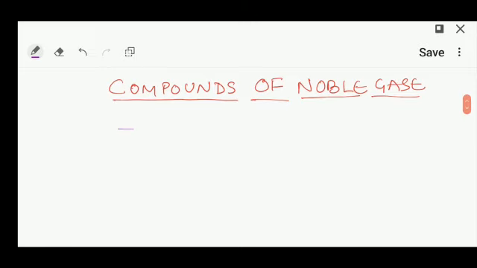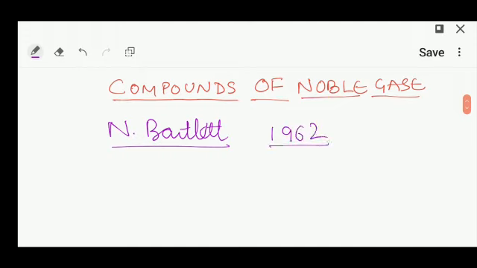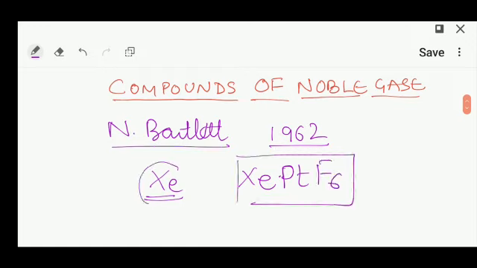But there was a scientist, Neil Bartlett. In 1962 he was able to form the first compound made of a noble gas, and he selected xenon, and the compound was XePtF6. So xenon is the only noble gas which has a little bit of reactivity. Why? Because of its bigger size.